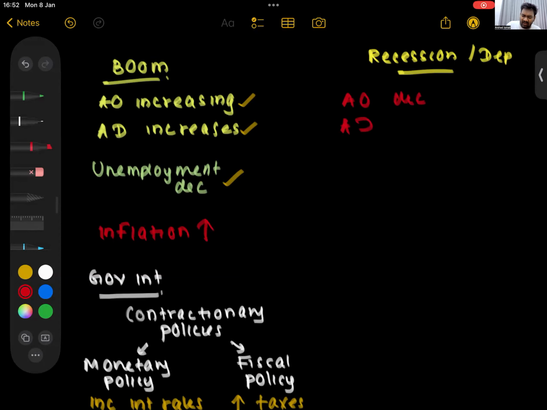Are people spending now? In a recession, now during COVID and all, we had a recession. Were people spending? No. Aggregate demand is also decreasing. Bad. What about unemployment now? People are not spending, firms are not producing. What happens? Now they will fire people, no? So unemployment will start to rise.